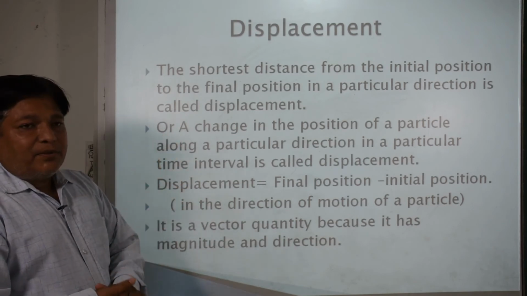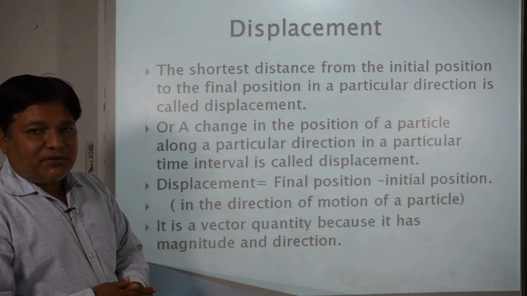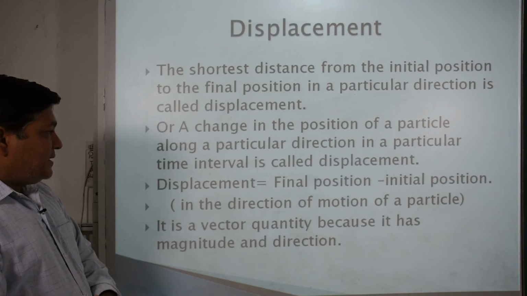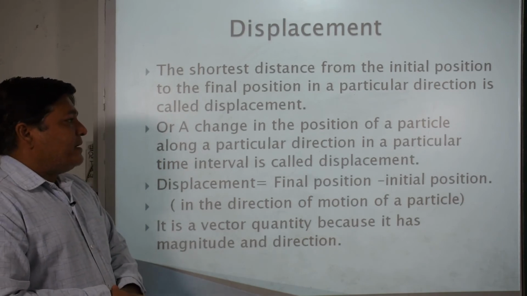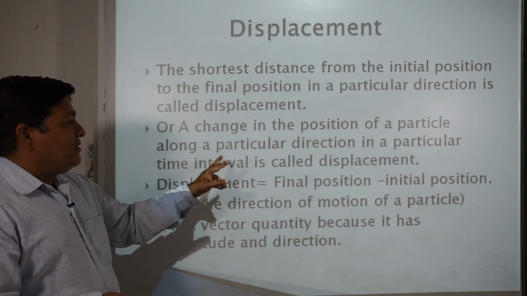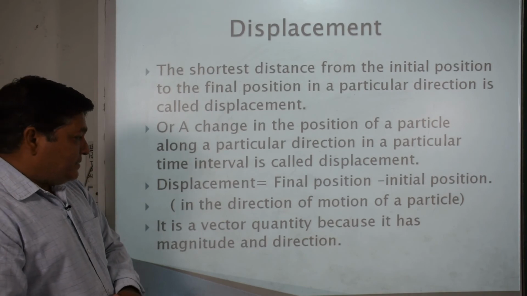Change in the position of a particle we can also call displacement. We can take the difference between initial and final position also. The difference between initial and final position is also called displacement. In a particular time interval, the change in position of a particle along a particular direction is called displacement.